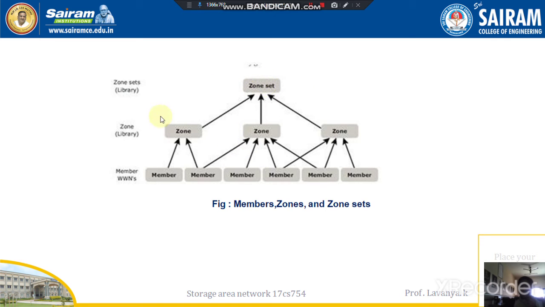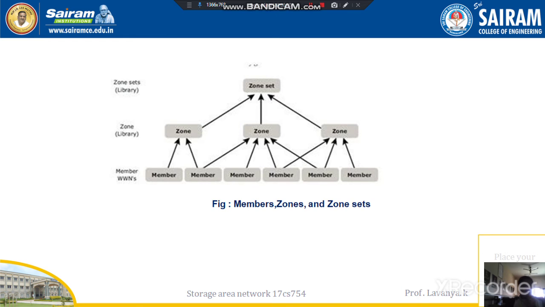The zone set is a group of zones, and a zone is a group of zone members. A member may belong to multiple zones, and it may be vice versa. Members and zone sets form the hierarchy. This is how it works vice versa for communication.